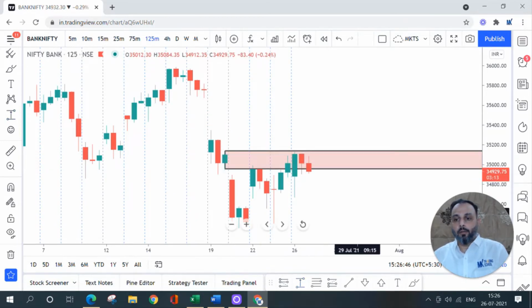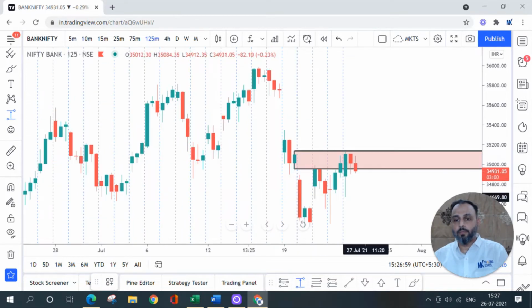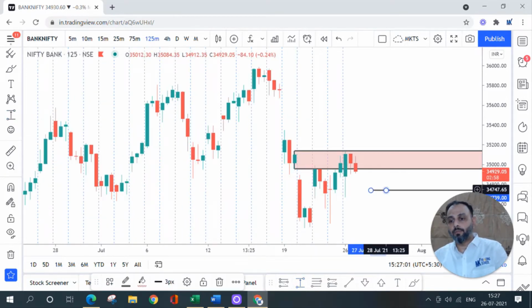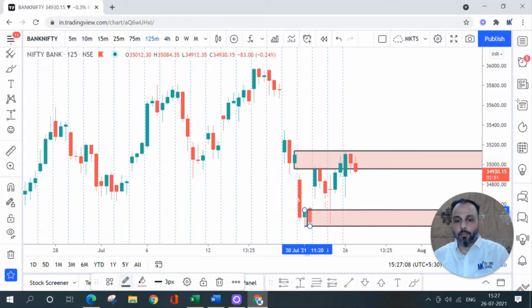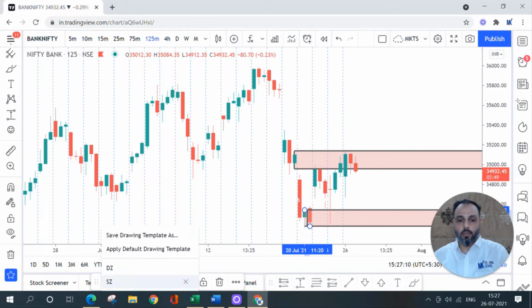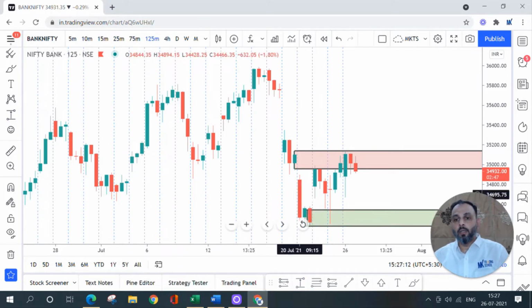So Bank Nifty gapped into that supply. You had a nice move out from that supply zone and it came back and covered the gap here. There was a gap up demand also on the way up. So let's mark that demand zone. So you have this demand zone because of the gap up over there. Since it's demand, let's change the color to green. So we went short on Bank Nifty, got a nice move till this demand zone.